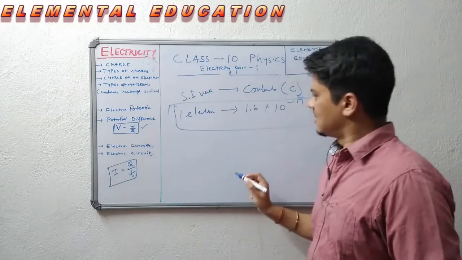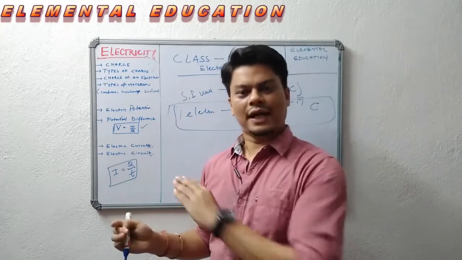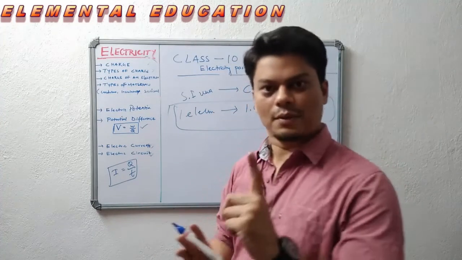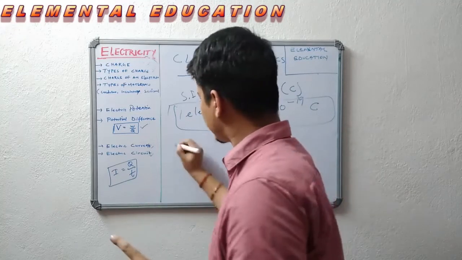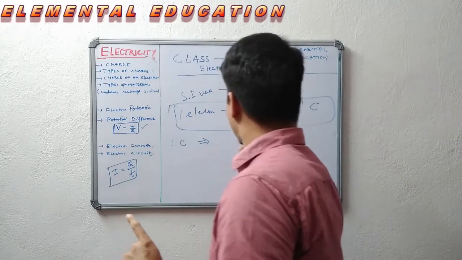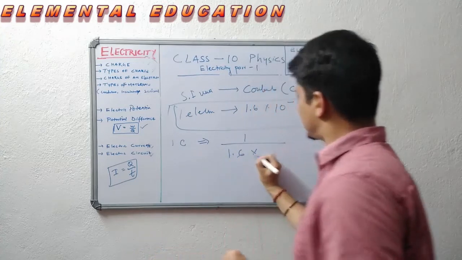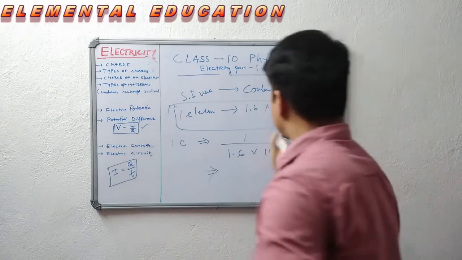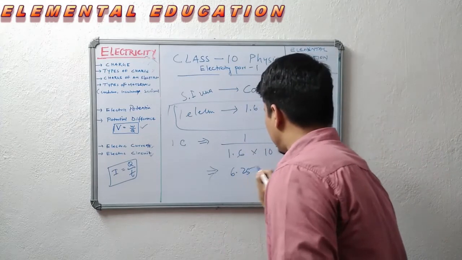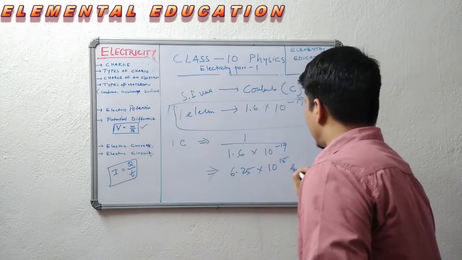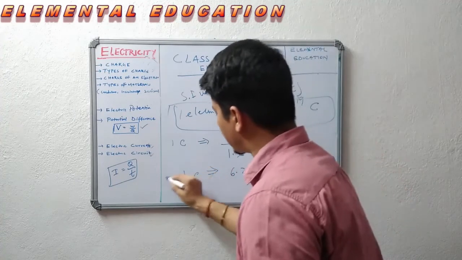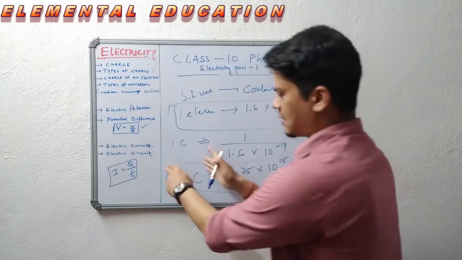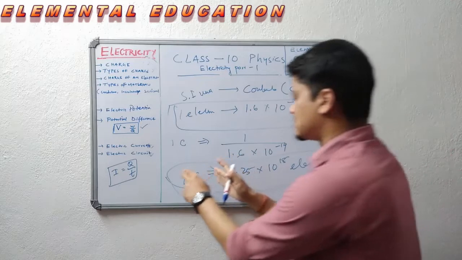You must note this. If we derive how many electrons make 1 Coulomb of charge, 1 Coulomb equals 1 by 1.6 into 10 to the power minus 19, which gives 6.25 into 10 to the power 18 electrons. The charge of these many electrons together contributes to 1 Coulomb of charge.